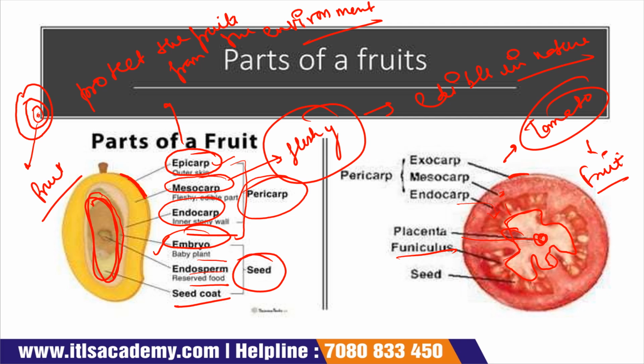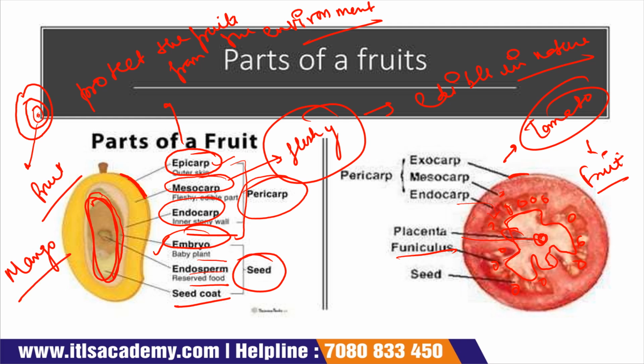And this is a seed present in the mesocarp. Some seeds we eat, like in the case of tomato, and some seeds we do not eat, like in the case of mango. The first diagram is of the mango and the second diagram is of the tomato.